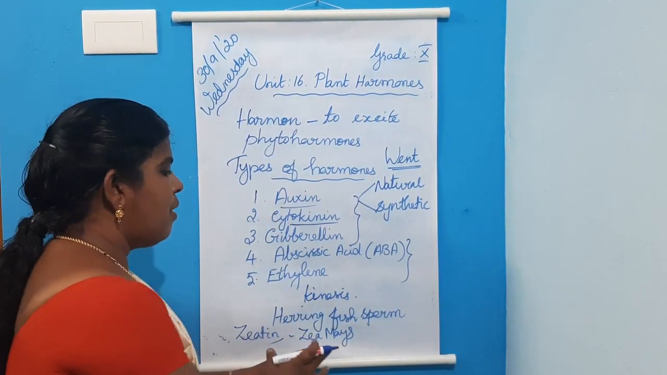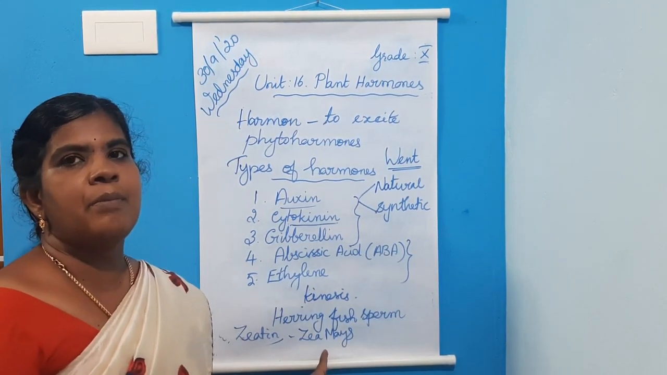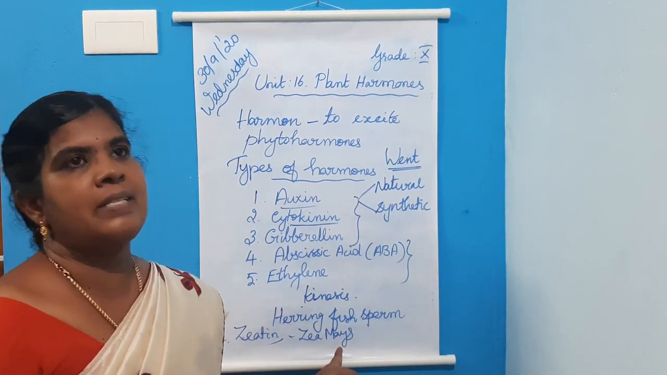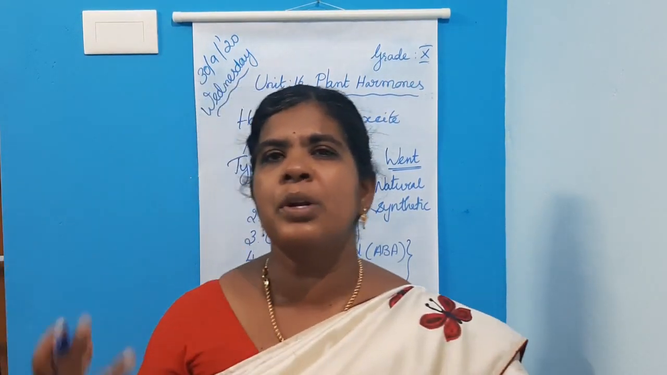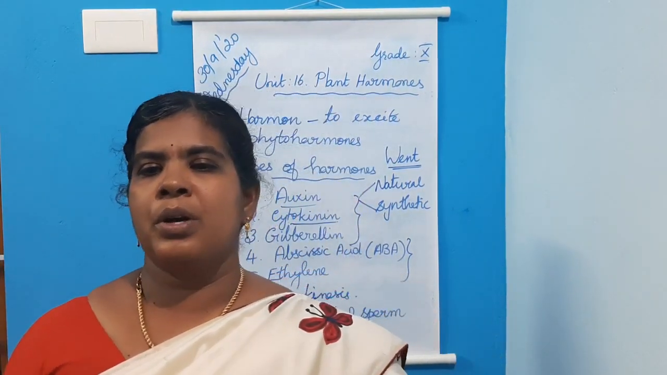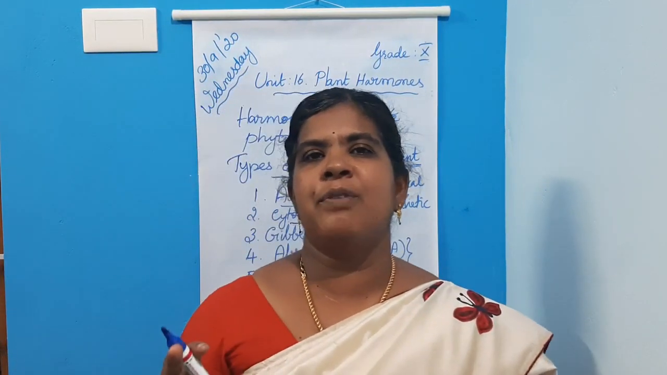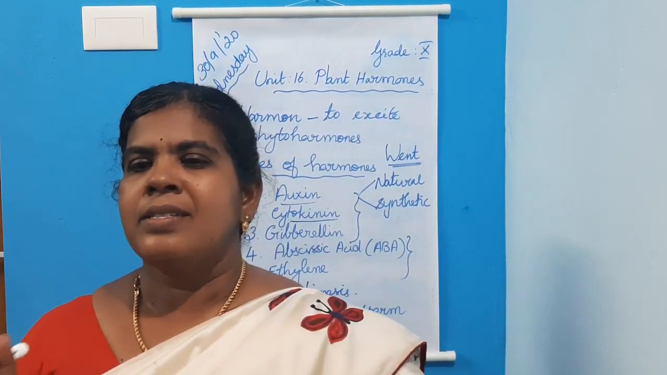Then zeatin is a form of cytokinin isolated from Zea mays. It is found more abundantly in the liquid endosperm of coconut. Next, the physiological effects of cytokinin.